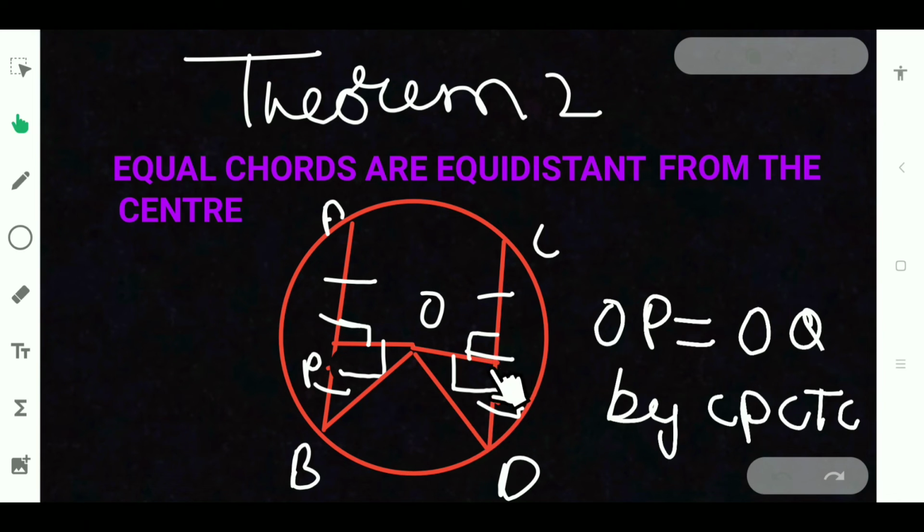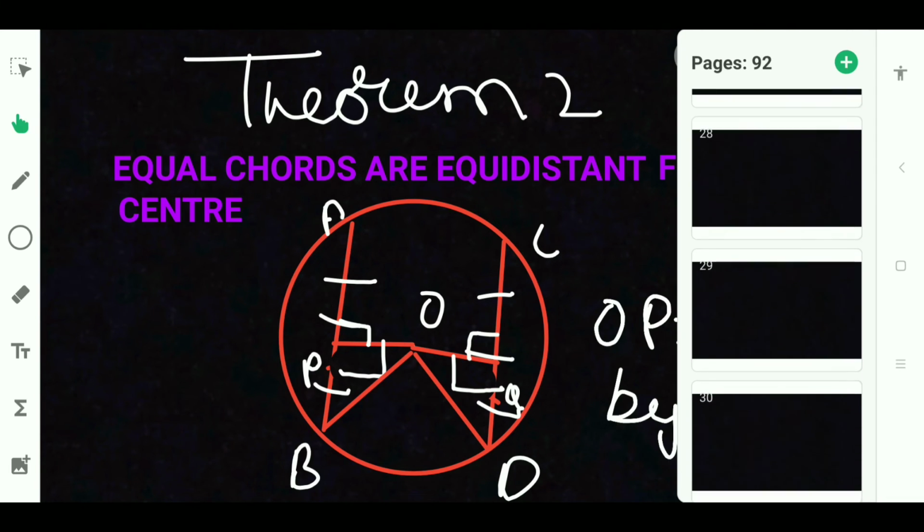But you also know that a line at right angle to the chord bisects the chord by the converse of the first theorem. Same way, QD equal to CQ and PB equal to AP. But PB is equal to QD, right? So this all will be equal. AB is equal to CD. That is by converse of this theorem.